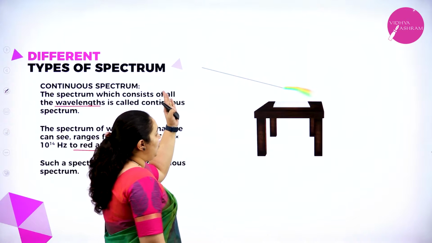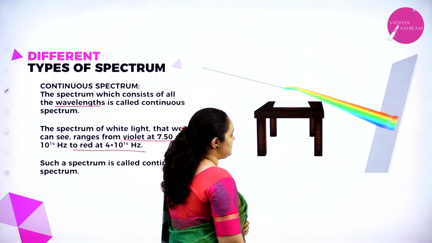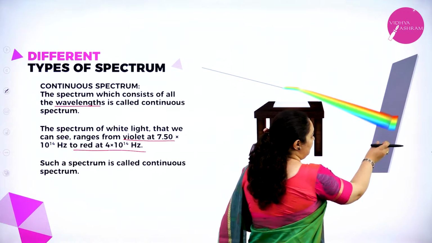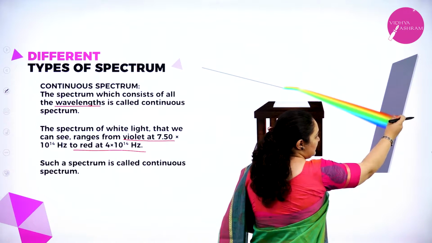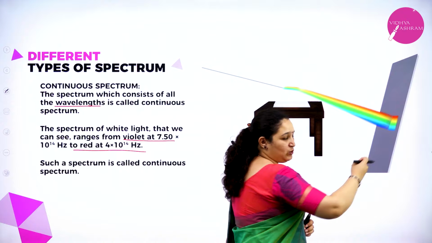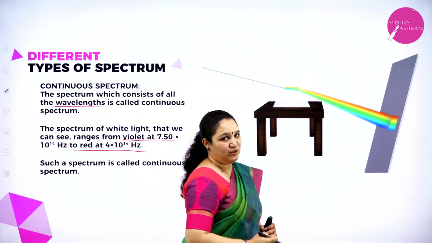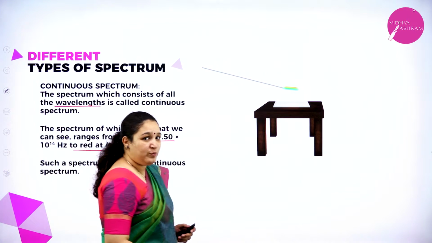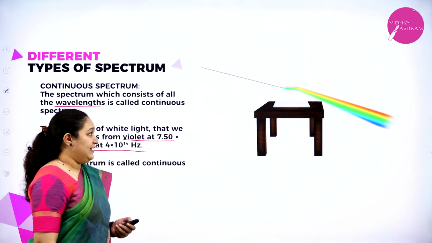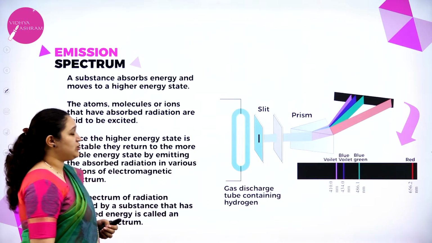Here you can see when white light is passed through the prism, it splits up to give different colors. You can see one merging or overlapping with another to give the continuous spectrum. I hope you have understood. Next we have emission spectrum.